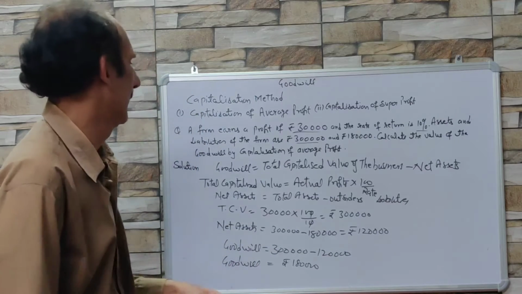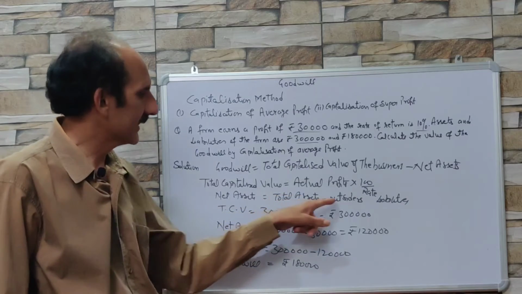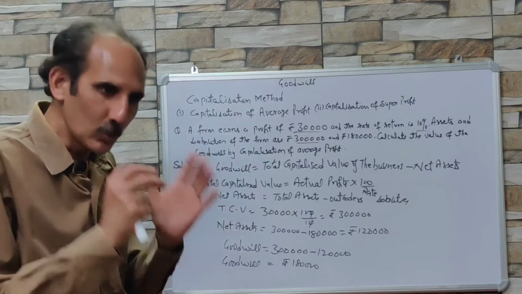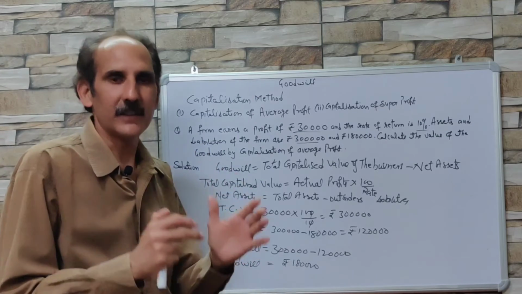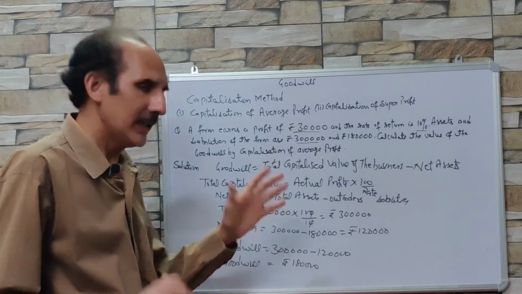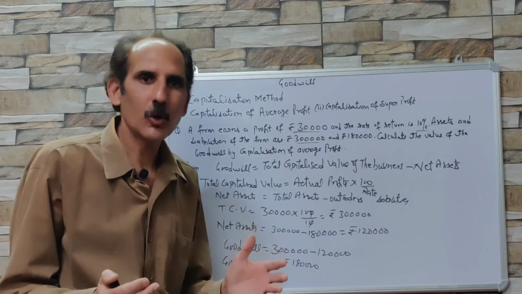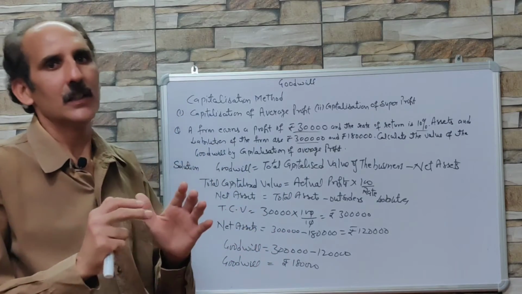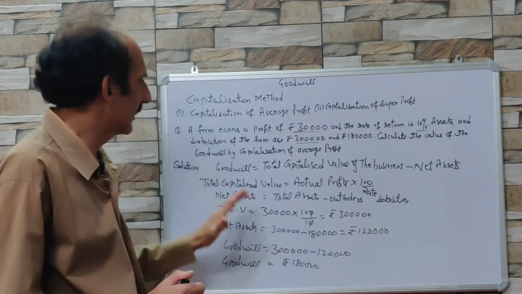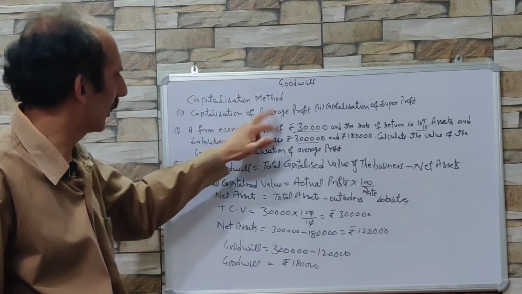When we calculate the net assets, that is total assets minus outsiders liabilities, total assets excluding goodwill, fictitious assets and non-trade investments are considered. It means if in the balance sheet on the asset side any fictitious asset or non-trade investment is given, that will not be considered while calculating the value of the total assets. So this is how the goodwill is calculated according to capitalization of the average profit.